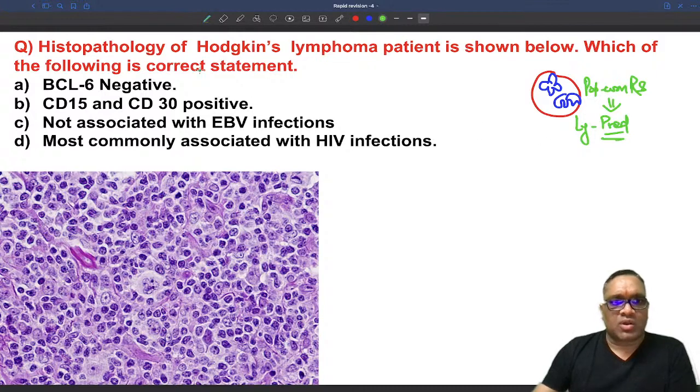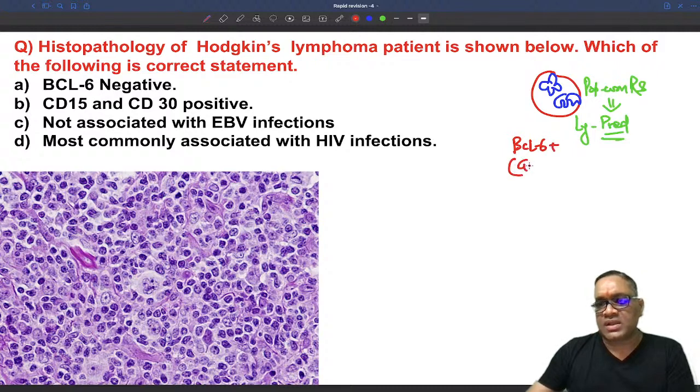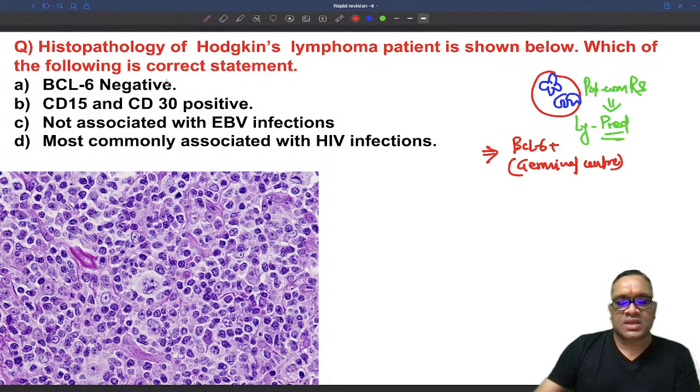What should we remember about lymphocyte predominant Hodgkin's lymphoma? They are BCL6 positive. They arise from the germinal center. Please remember, they arise from the germinal center. That is why BCL6 is a marker of germinal center. So they will not be negative, they will be positive. So this statement is incorrect.